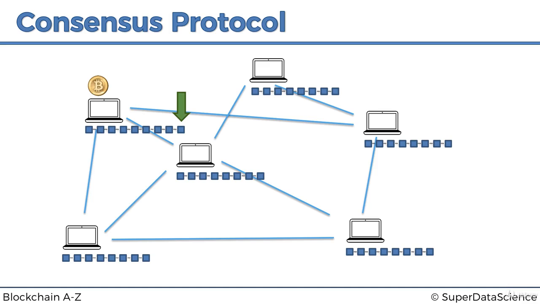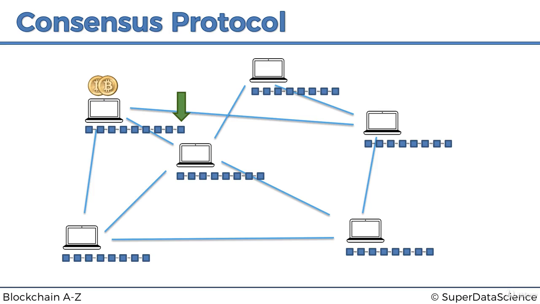And also, the miner will get the fees associated with the transactions that are included in that block. So there's financial incentive for miners to mine. And also there's financial incentive for miners to play fair.